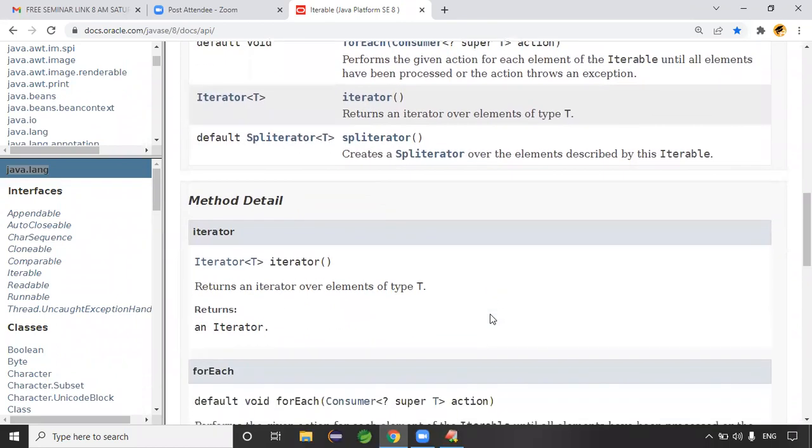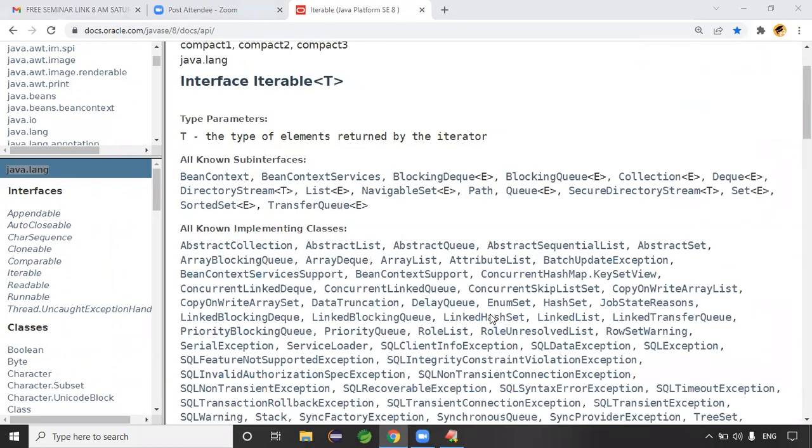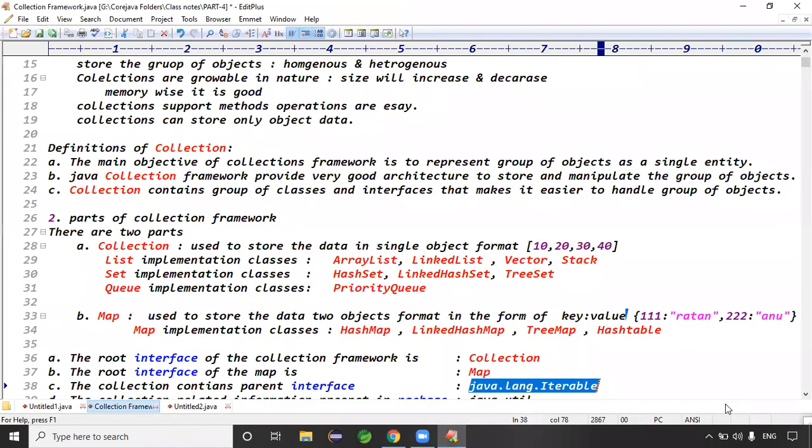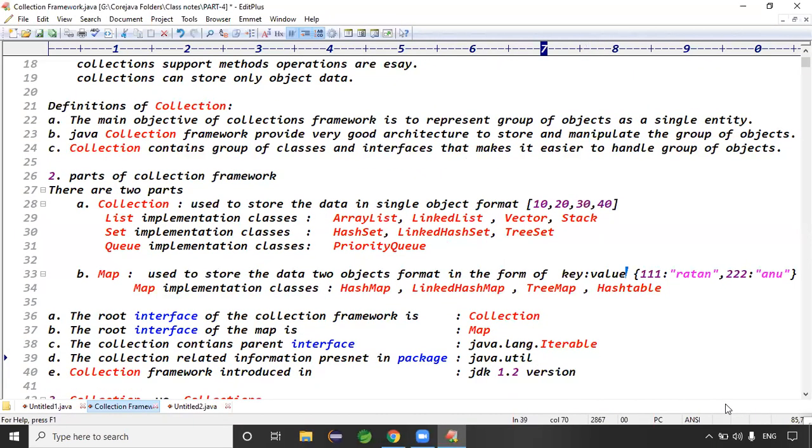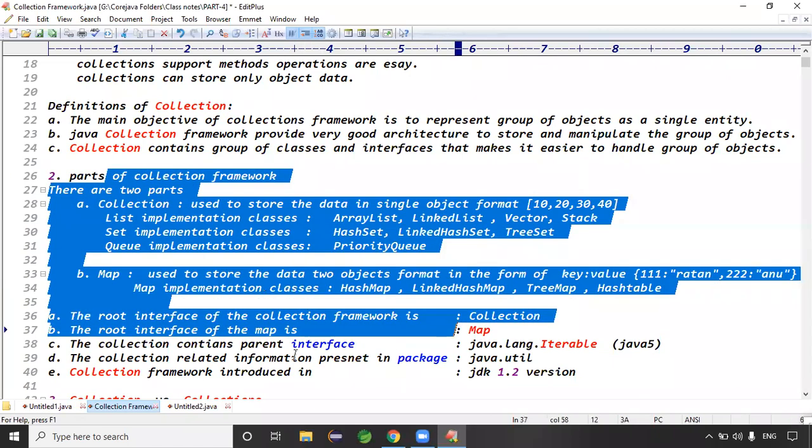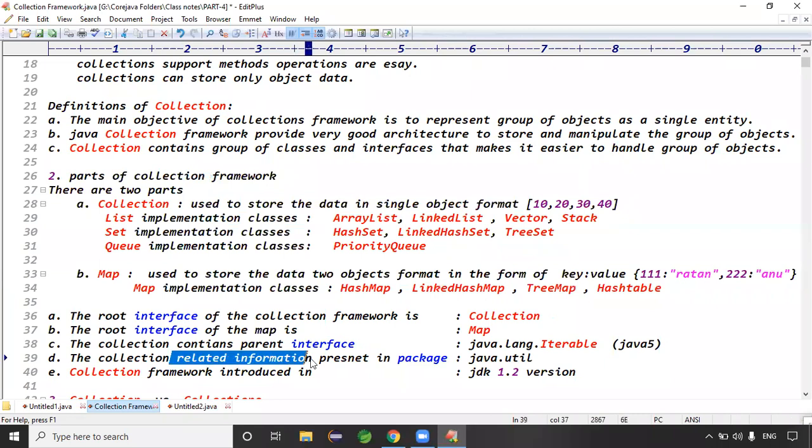Anyhow, Iterable belongs to which version, guys? Java 5, right? Exactly. That is one point, guys. And for the collection framework, all the related classes and interfaces are present in which package? The package name is what? The java.util package, right?